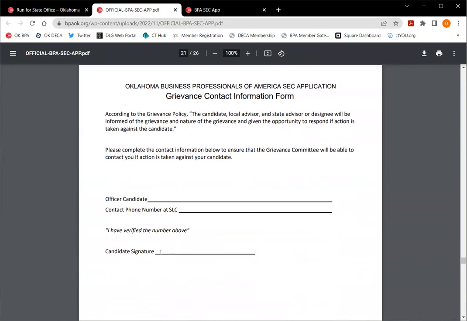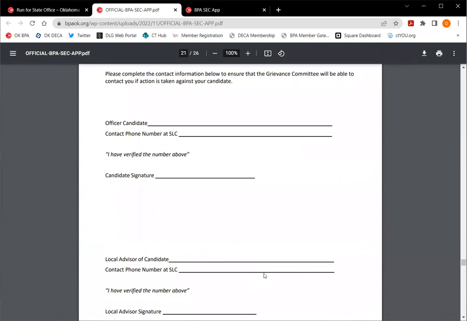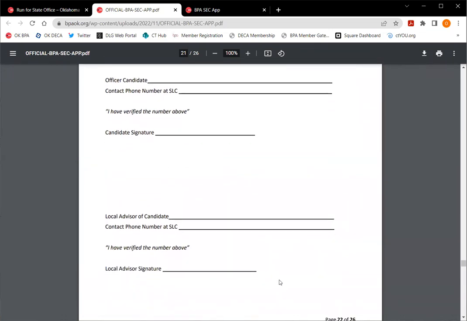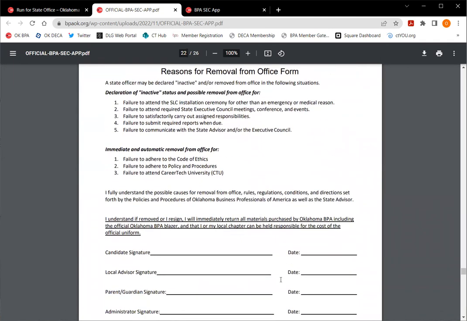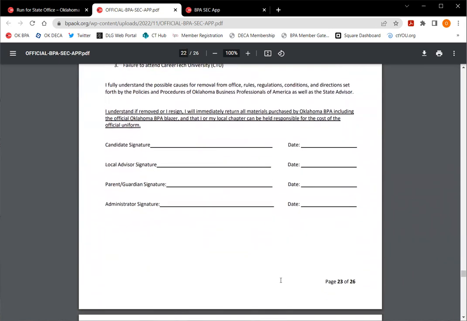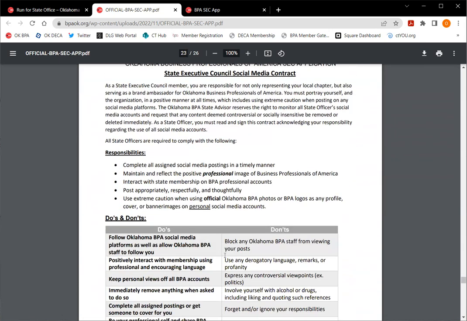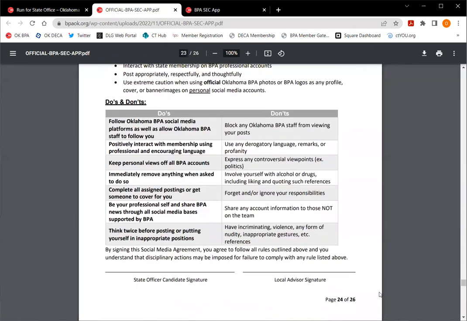Okay, we've got our grievance contact information. Make sure I have a phone number for both you and your local advisor in case I need to get a hold of you on site at SLC in Tulsa. Okay, we have our reasons for removal form, which we hope to never use, but we have on file just in case. Our social media contract. Above all, it's important that we have a professional image and that our state officers are acting professionally. So please make sure that you review this information carefully.